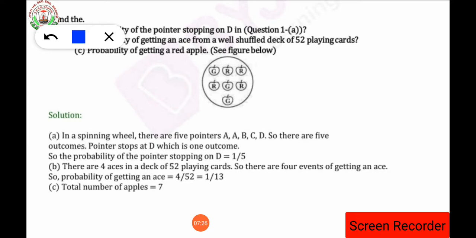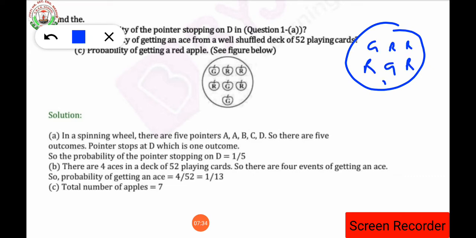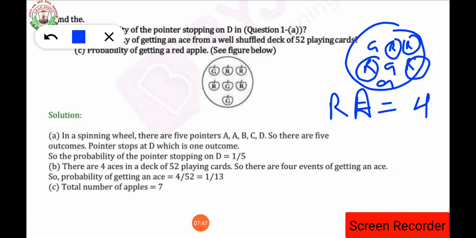And in that circle, how many apples are there? One is green, red, red, red, green, red and green. So how many red apples are there? 1, 2, 3 and 4. Red apples are 4, isn't it?